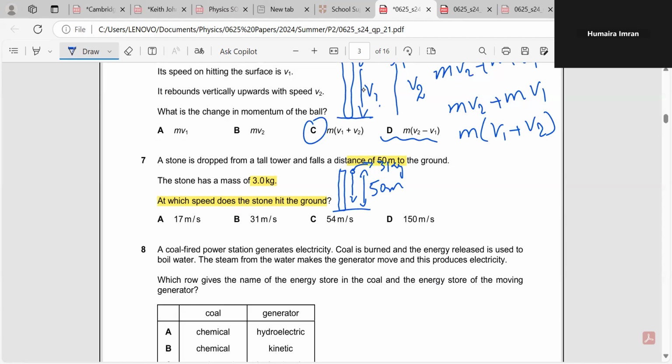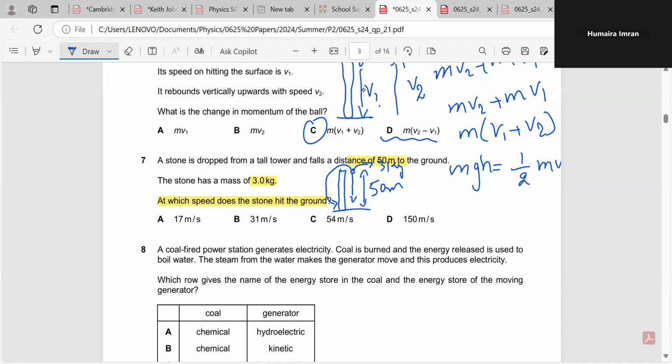When these types of questions come up, it's easy to see that the gravitational potential energy is completely converted into kinetic energy. So you should use the law of conservation of energy here. mgh is equal to half mv squared, right? So you can cancel out the m on both sides.